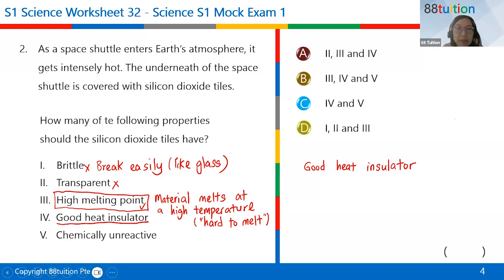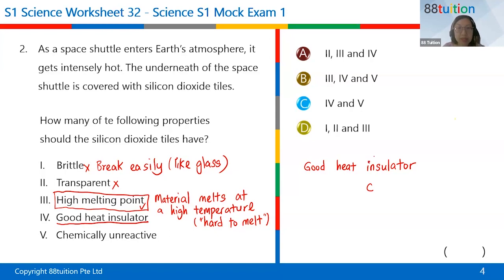I need to make a bigger chat window. I have a few responses: Ziqi, Heiyin, Kirana, Vidu. Well done. Your responses are right. Now you will need it. Why do you need heat? Let me explain. Now, good heat insulator. Do you all know what is the opposite word of insulator? Can you all type into the chat what's the opposite word of insulator? That starts with C.